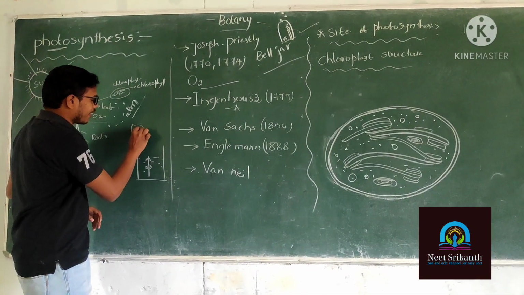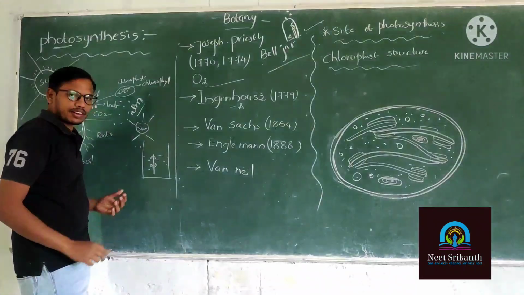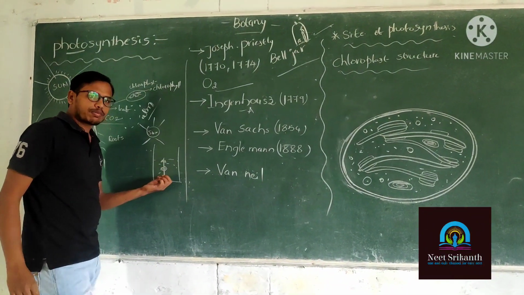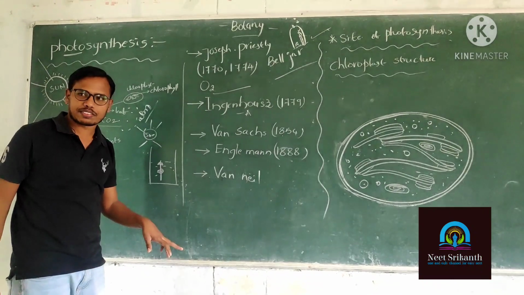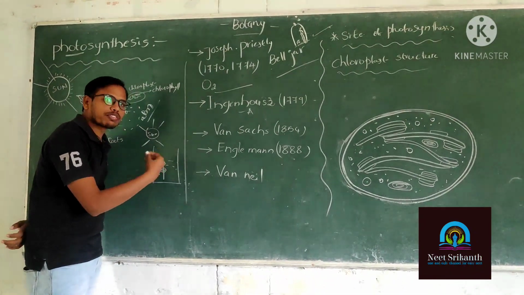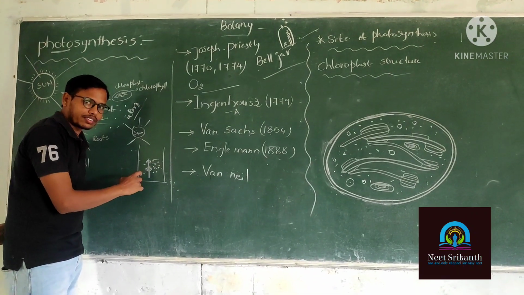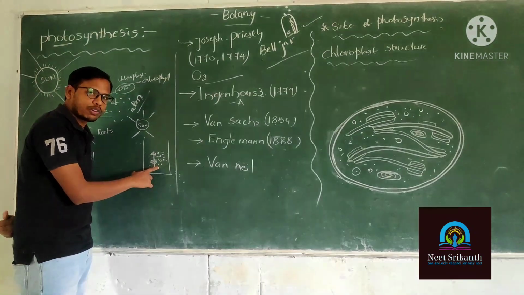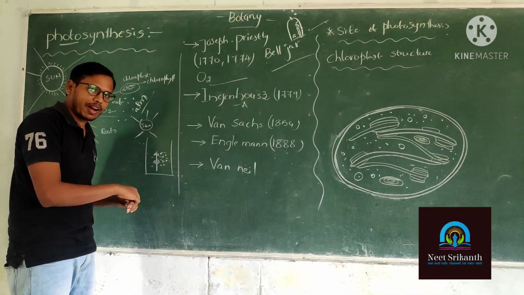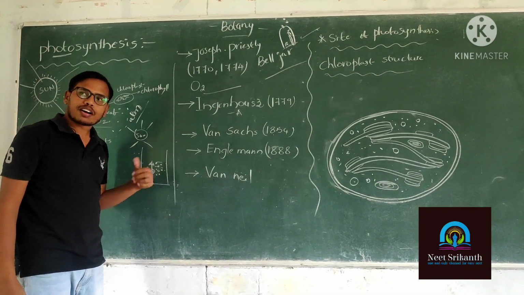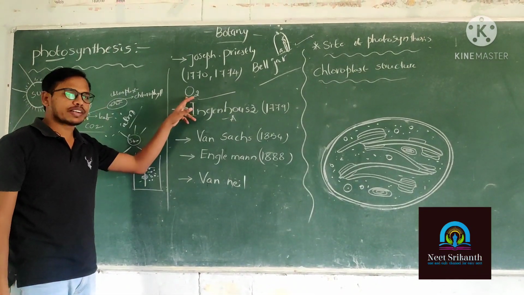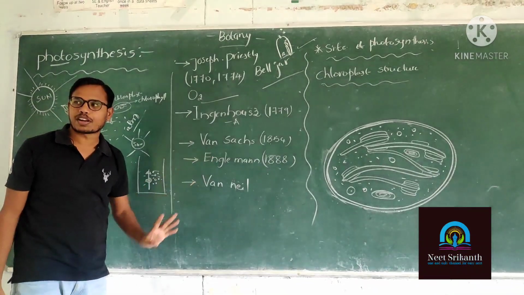In the presence of sunlight, the aquatic plant participates in photosynthesis and releases oxygen. The green plants give off bubbles in the water. He observed bubbles from the green parts of the plant. The bubbles are nothing but oxygen, evolved in the process of photosynthesis.